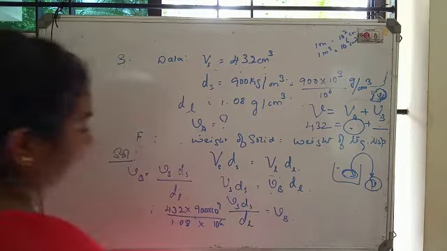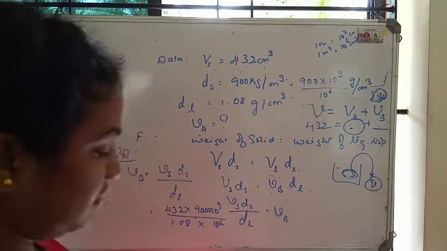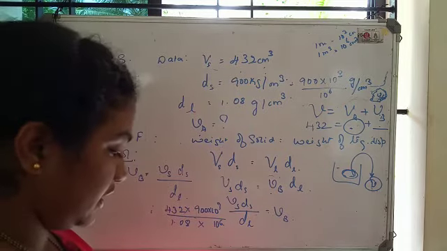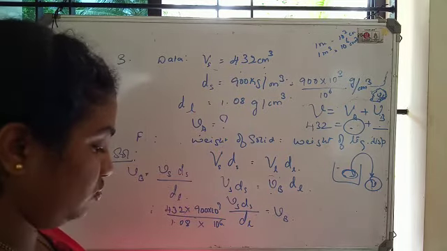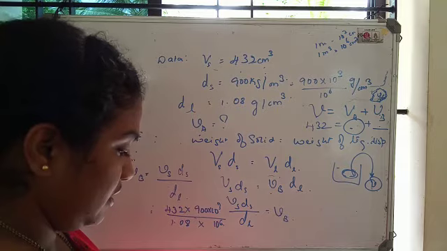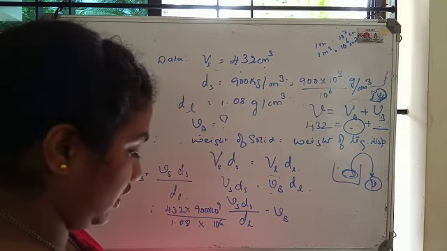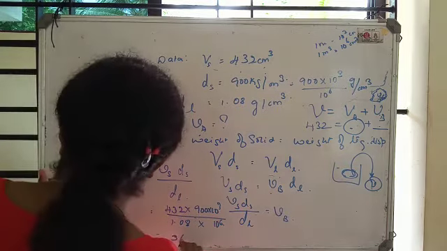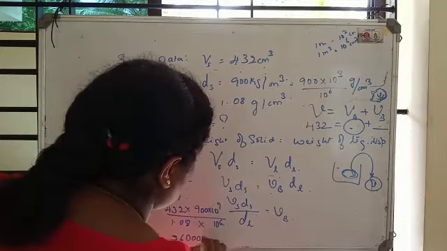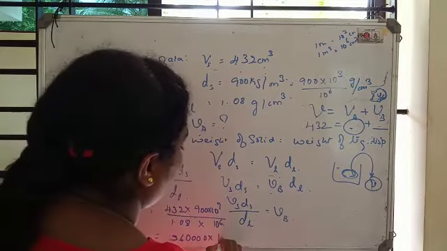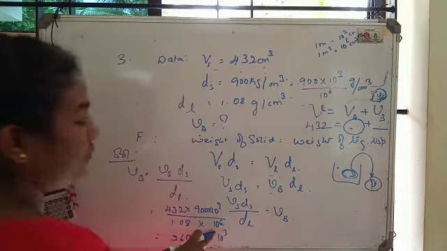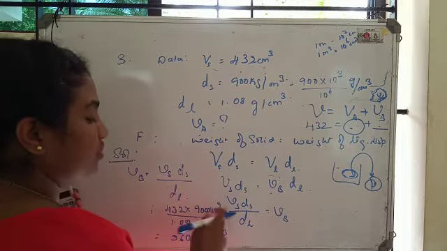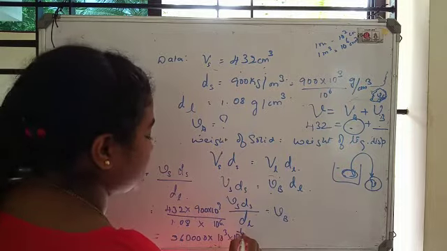Now if you substitute the values and calculate, it is 432 into 900 divided by 1.08, which is equal to 360000 into 10 raised to the power of plus 3. This 10 raised to the power of 6, when moved to the numerator, becomes minus 6.